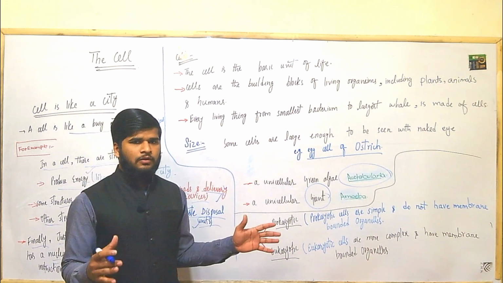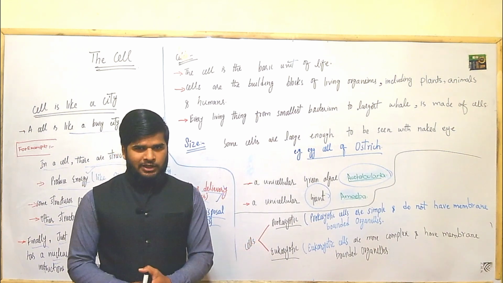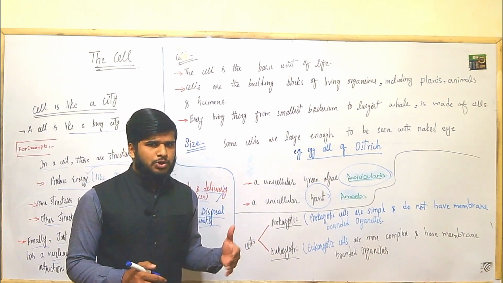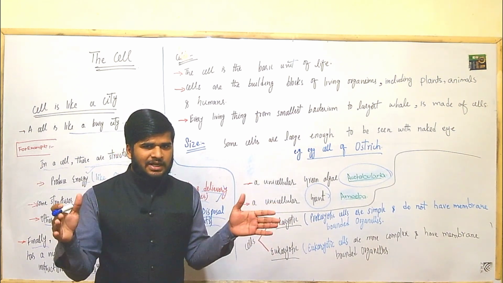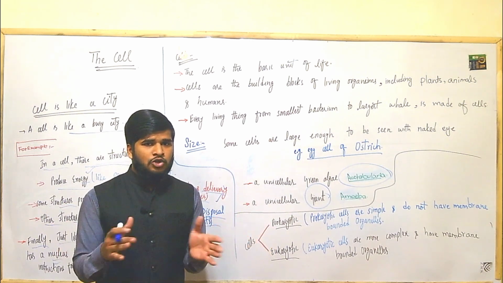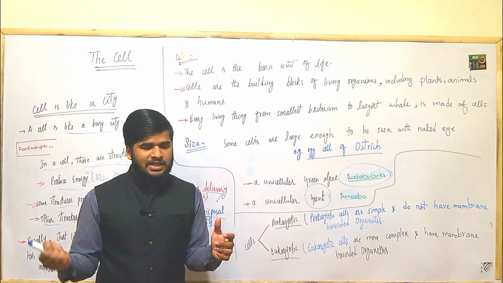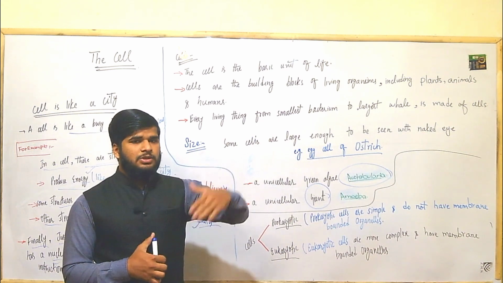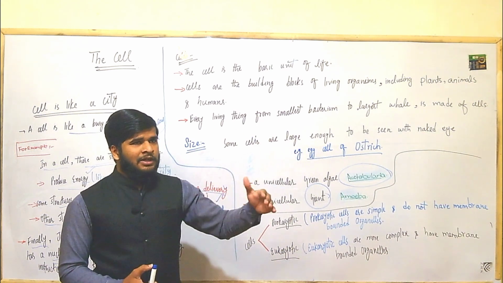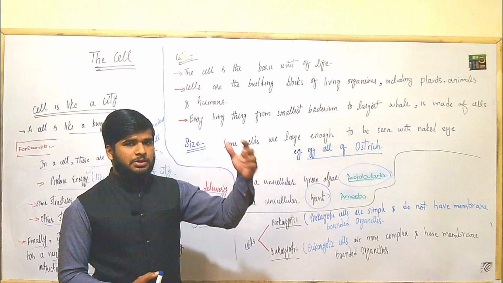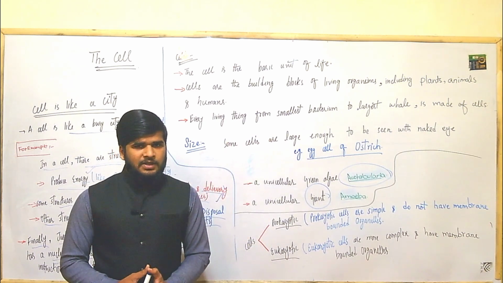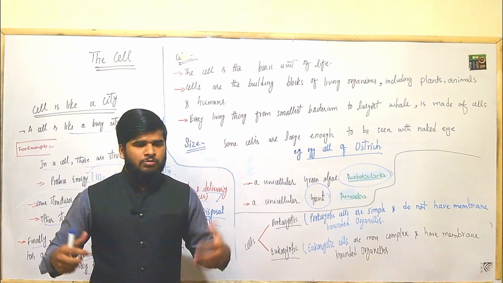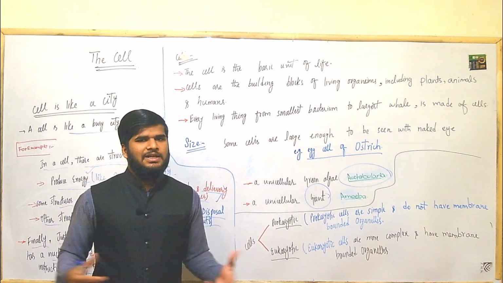If you see a wall, what does the mason do to construct a wall? He assembles the bricks in a line and then joins them with a mixture of cement and sand, and then layer upon layer of bricks he constructs a wall. Similarly, just like a wall is constructed using a number of bricks, in the same way living organisms are made by assembling cells.